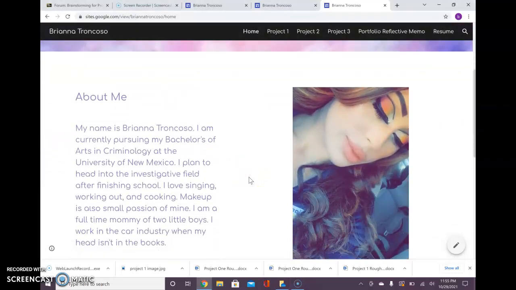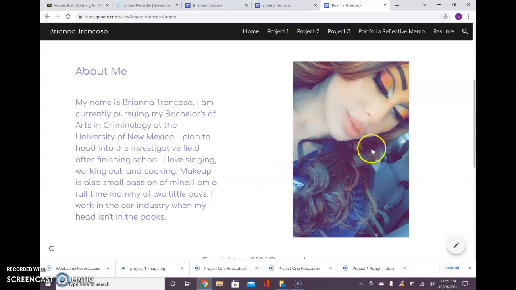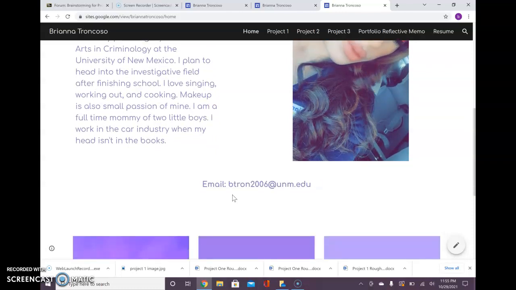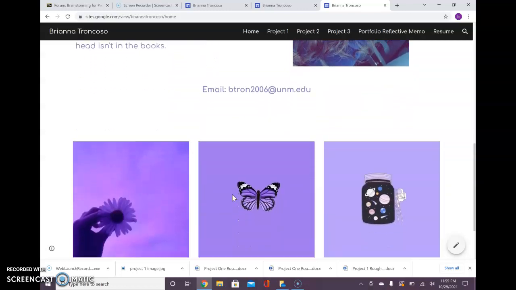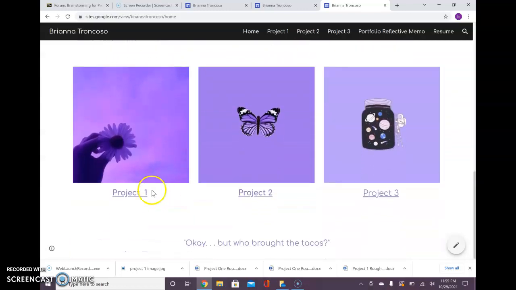Coming down here I have a little bit about me, a picture just to kind of correspond with that, an email to contact me at. Down here we have the links for project 1, 2, and 3, and then just a little quote here.